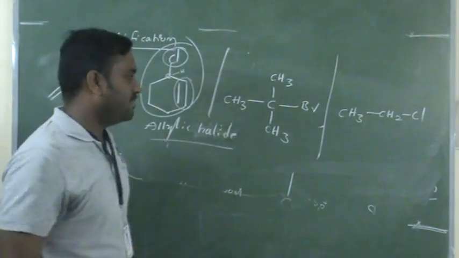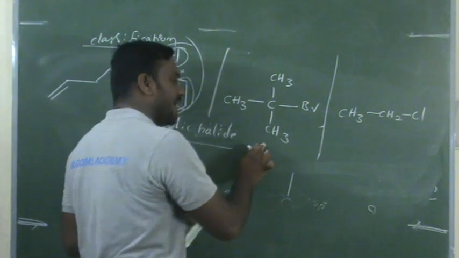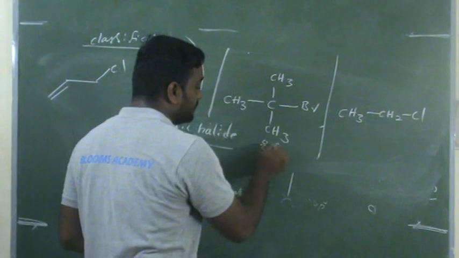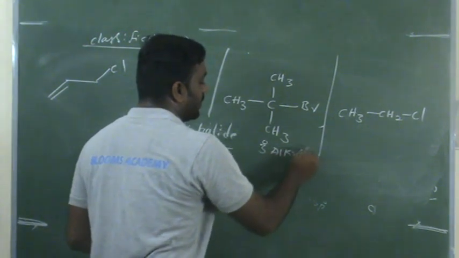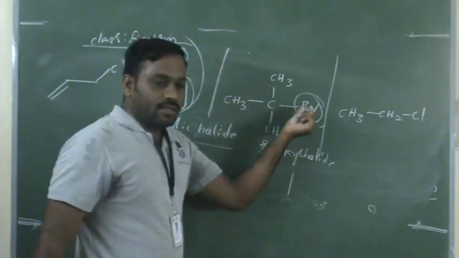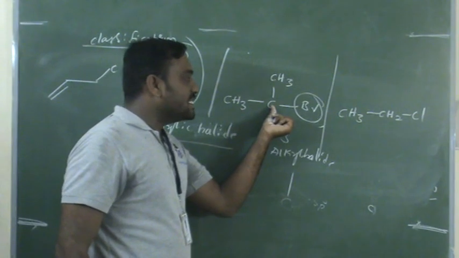Then tell me, what about this? Okay, it belongs to the alkyl halide, and again it is a tertiary alkyl halide. Why is it a tertiary alkyl halide? Can anybody tell me that? Because the halogen atom is attached to a tertiary carbon. That's why it is called a tertiary alkyl halide.